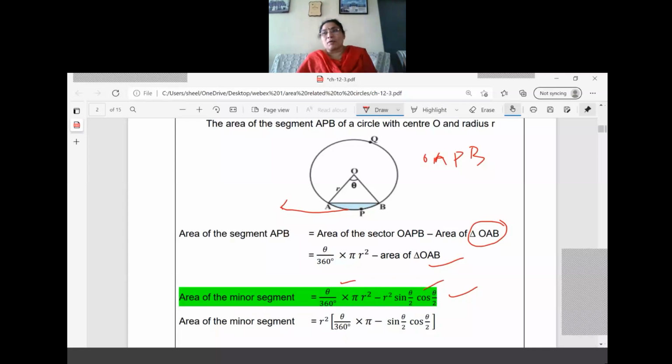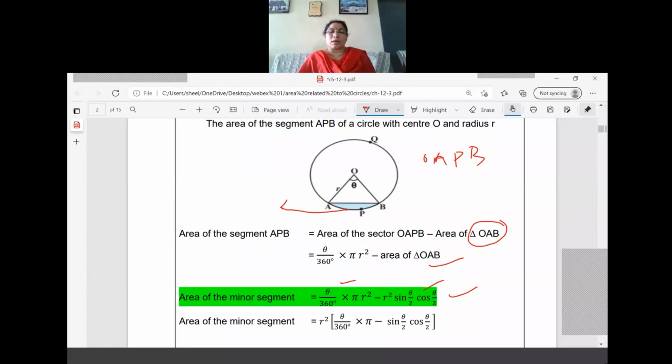Don't think about why I cannot use half base into height. You can use that also depending upon the question, but each time you have to change depending upon the value. Draw the median, again calculate the side. The procedure is a little bit lengthy, so I don't want to discuss that one. I'm giving a direct formula to you. Area of the minor segment equals theta by 360 into pi r square minus r square sine theta by 2 cos theta by 2.